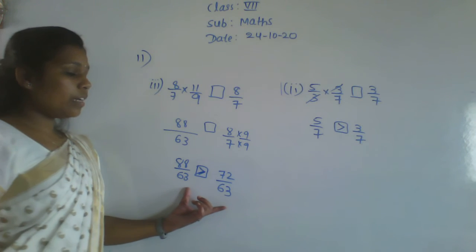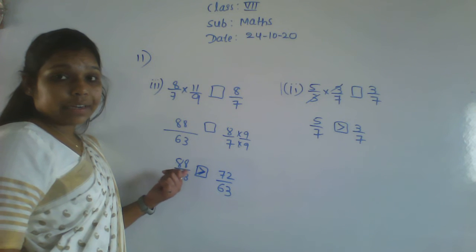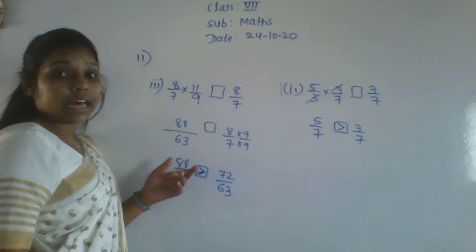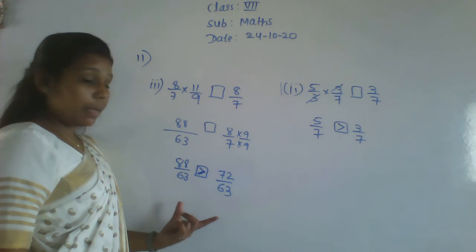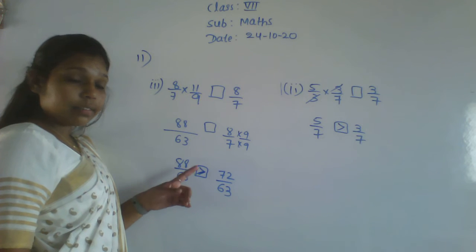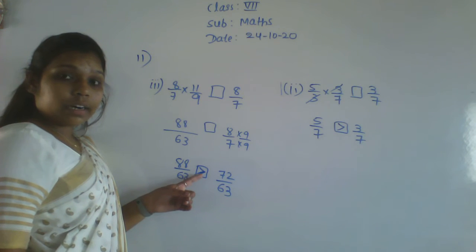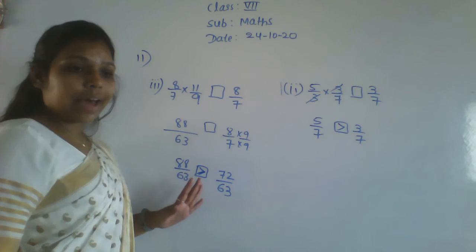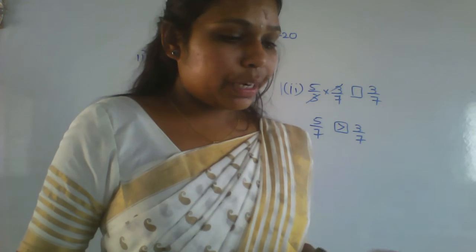If both denominators are the same, then we can compare the numerators. If both denominators are different values, then we can't compare the numerators directly. So for that reason, make the denominators equal first. After that, compare the numerators and put the sign here. If it is greater, use the greater than symbol. If it is lesser, use the lesser than symbol. Okay, another 3 problems you have to do yourself.